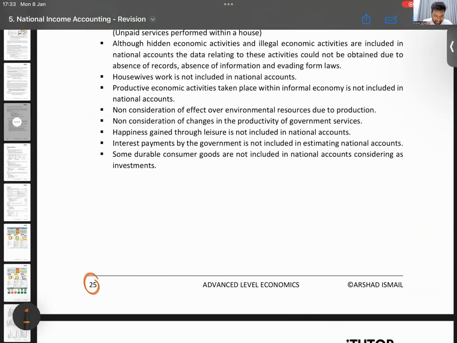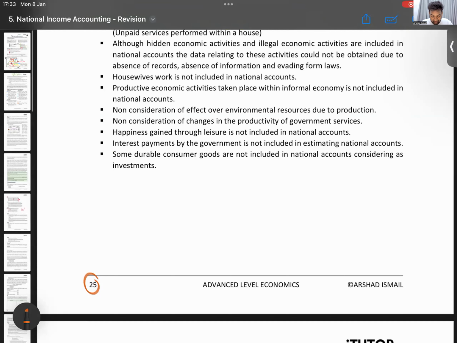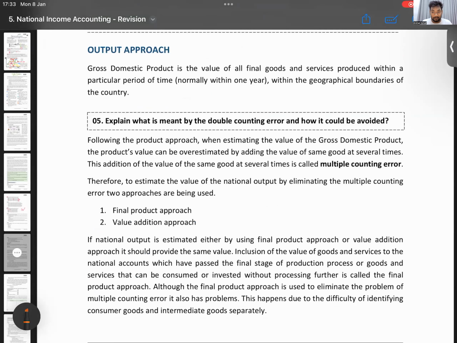So we'll take a small break for 7 minutes. It's 5:33 now. We will go through this output approach and this part. And once that is done, we can go to revision paper 16. Yes, the papers and the tutes will be sent together. If you are a part of the revision class, the revision paper and the revision tutes will be sent.